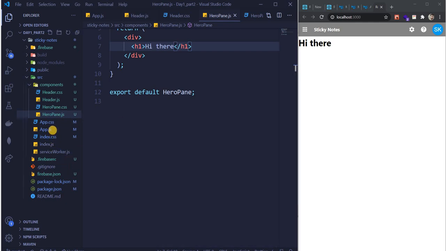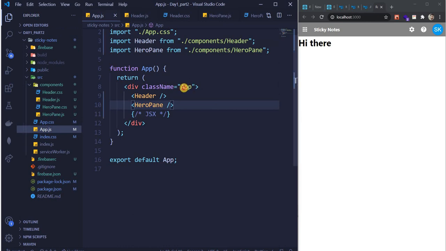So come here to app.js. Okay, we are in hero pane, we don't want to change anything here.